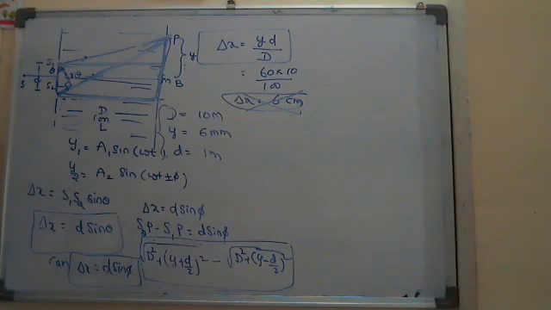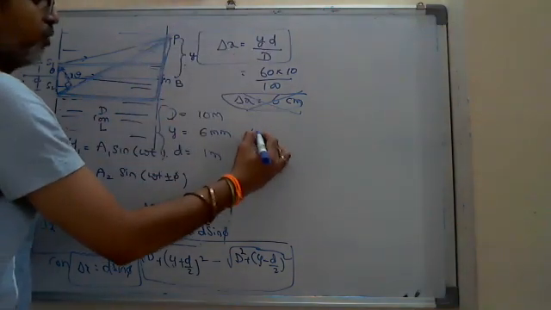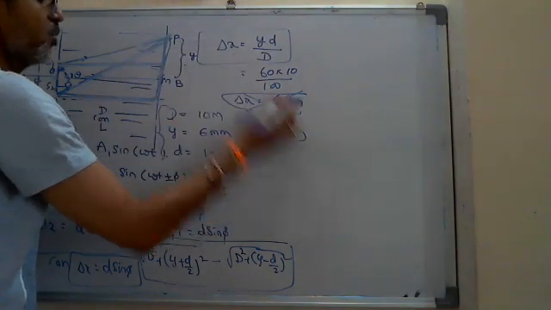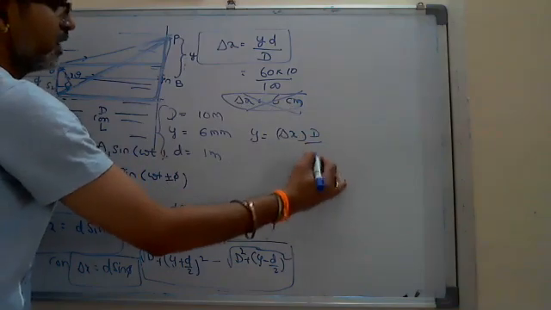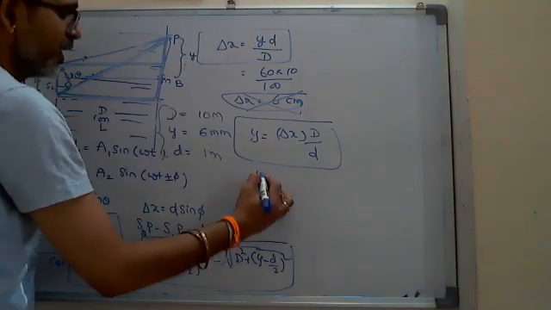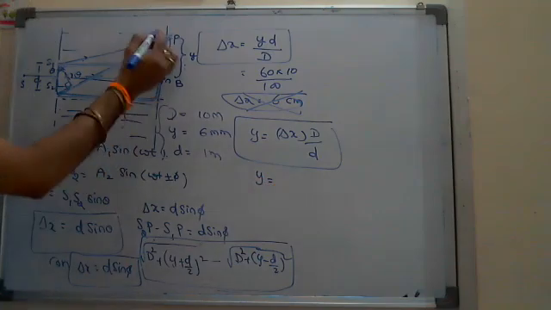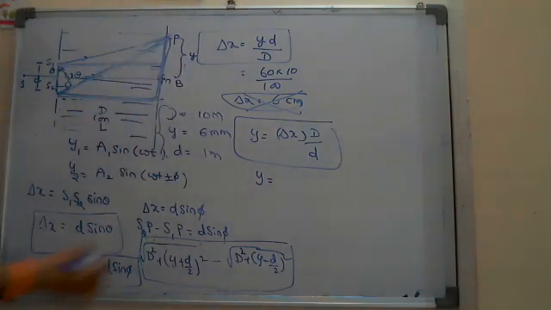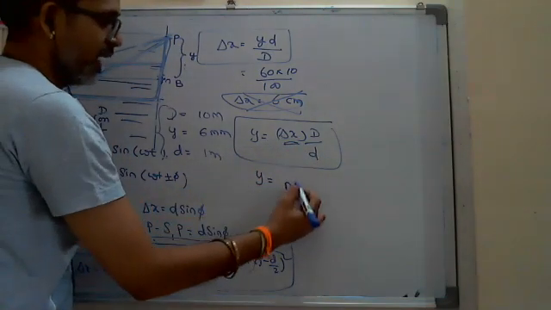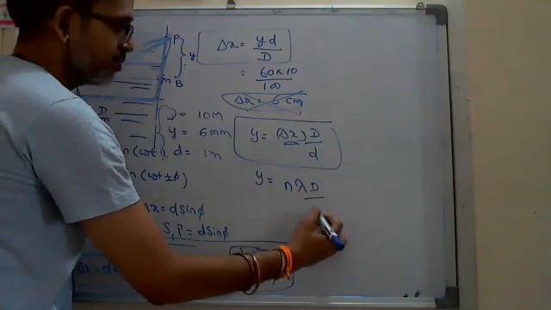Which you can write as d sine phi. And here, to calculate y we use the formula: delta x into D by d, by taking cross multiplication. This is the y, and that y you can write for bright at the point P. If bright is formed, the condition we know is y equals n lambda D by d.